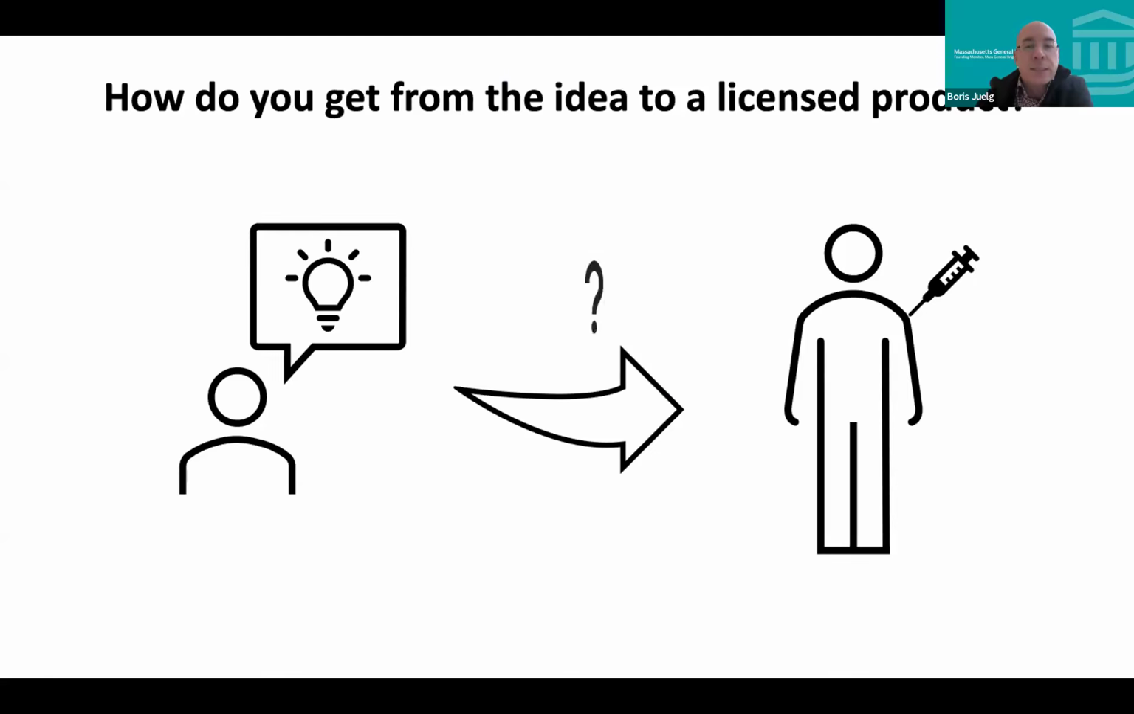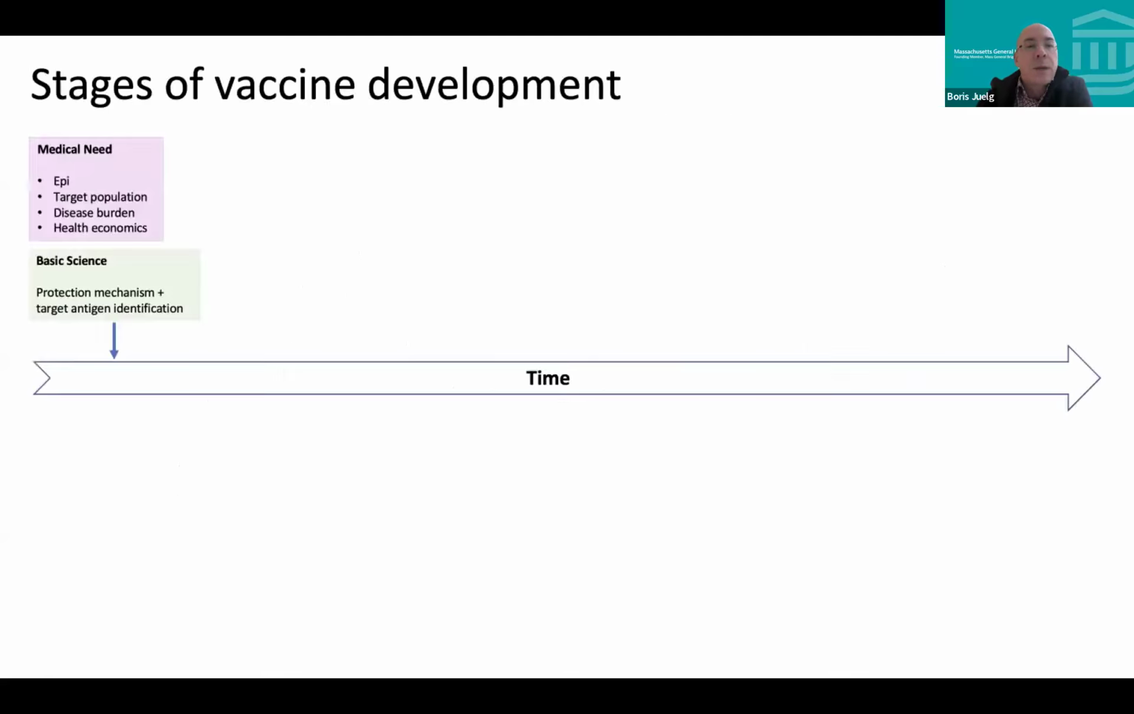And I'm just going to use vaccines as an example here. So you determined your medical need, you know your epidemiology, you know your target population, you know the disease burden that you want to protect against with a vaccine. You made your basic science experiments, so you have an idea what could be induced by the vaccine to be protective against the infection. And then you go into the preclinical development.